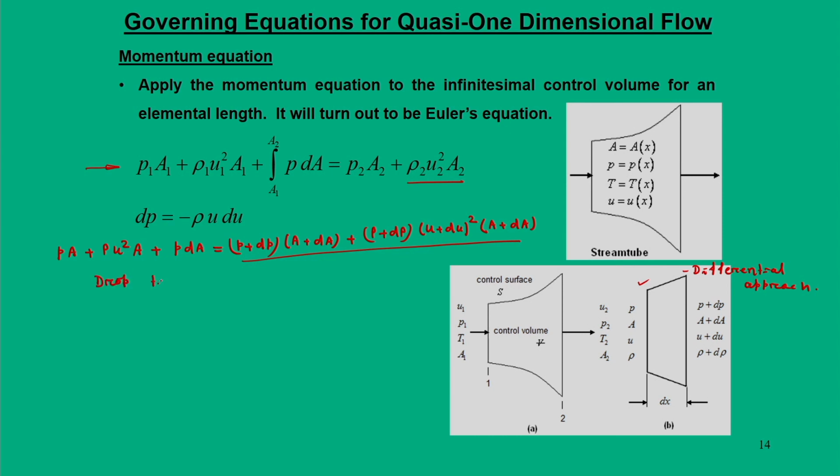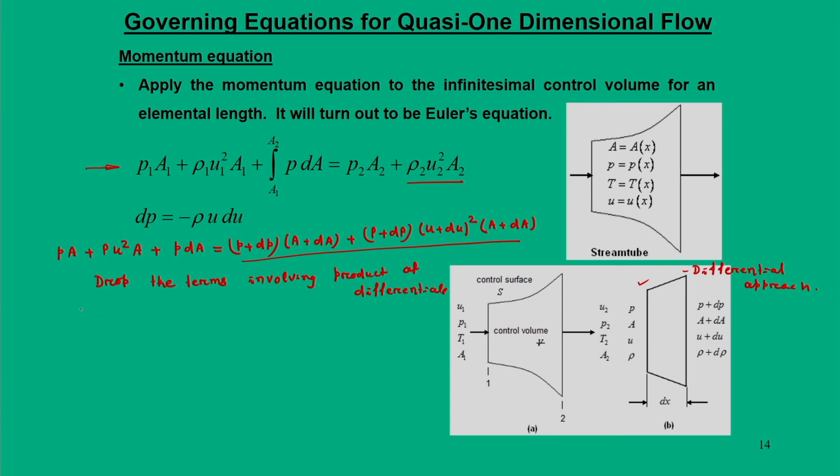When I expand this right hand side, I must drop the terms involving products of differentials. By that I mean terms like rho du square, dA square, d rho du; wherever these components appear we have to remove them.